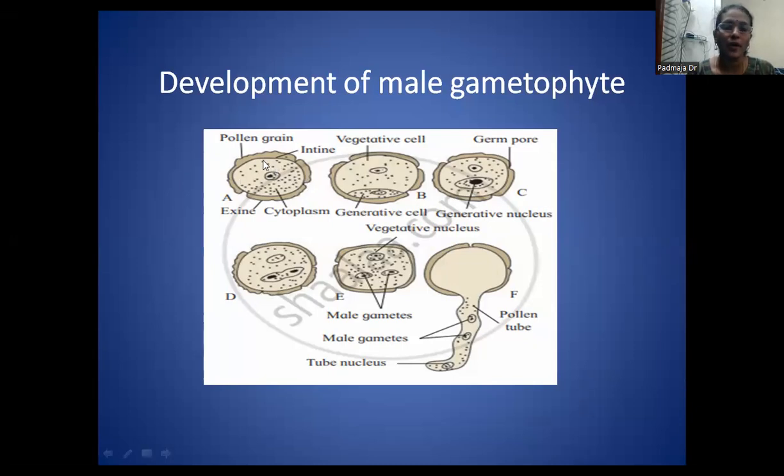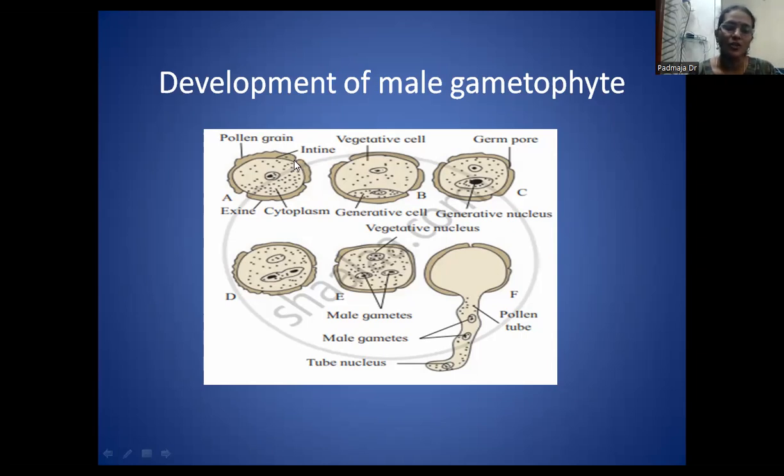It is haploid. Why is it haploid? Because the microspore mother cell undergoes reduction division. As a result, 4 microspores are formed, or the 4 pollen grains are formed. They are in haploid condition, and a haploid nucleus is present. Some amount of cytoplasm is present, and it is surrounded by 2 layers. The outer one is known as the exine, and the inner one is known as the intine. And here the exine is not continuous. It is leaving some pores. They are called the germ pores.